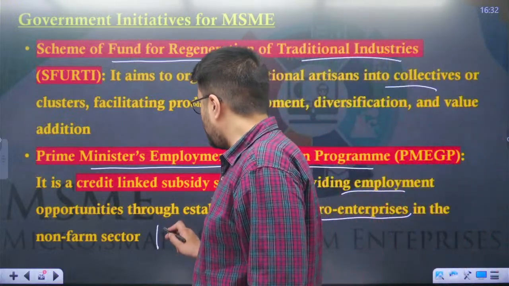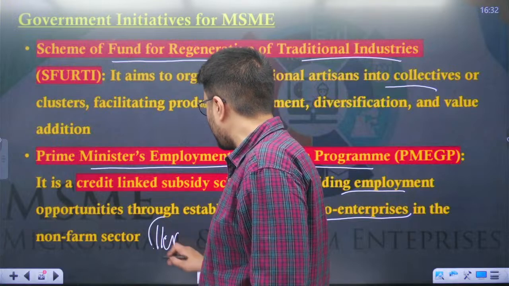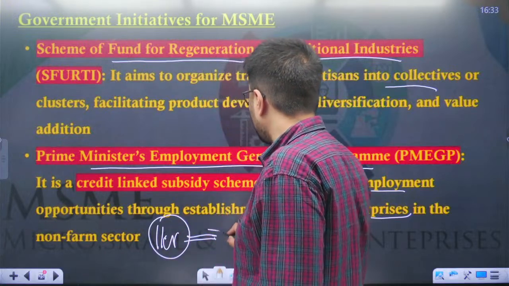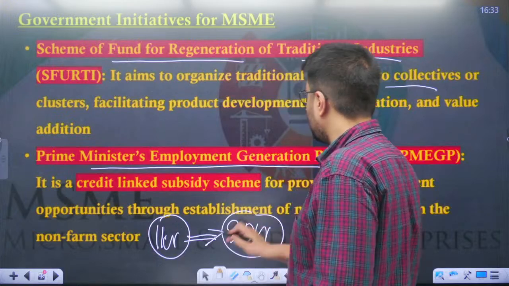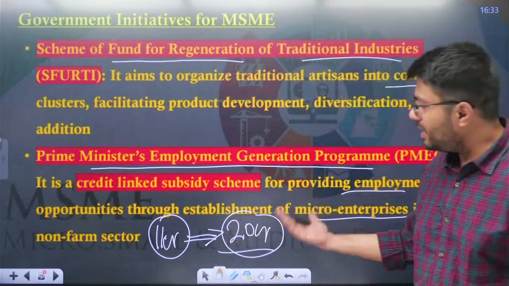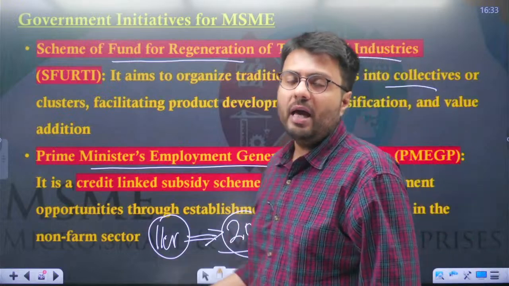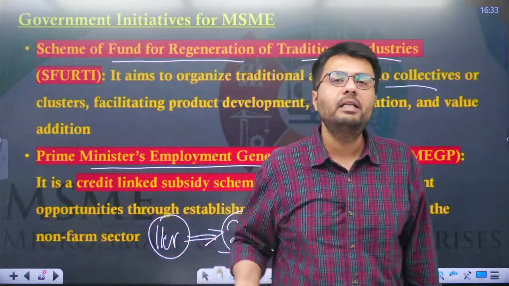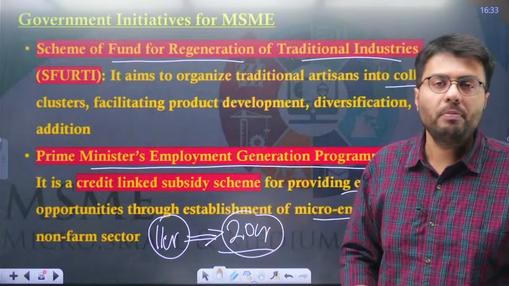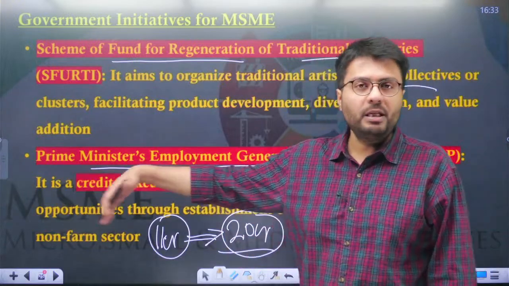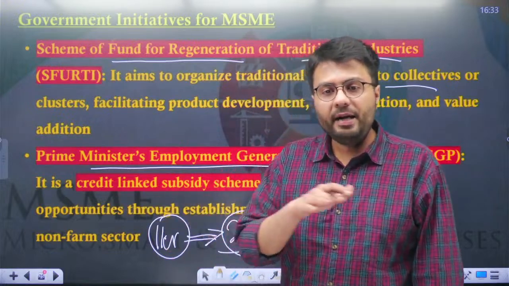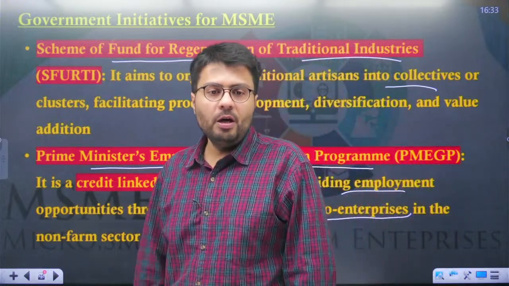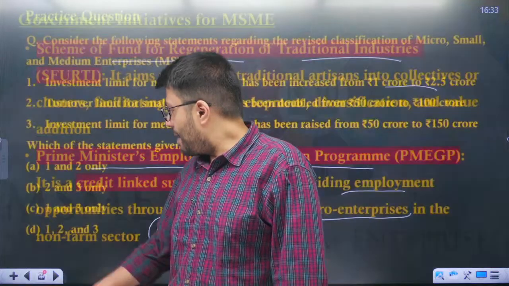Now understand, in total there are 11 crore MSMEs, and they are responsible for employing about 20 crore of the Indian workforce, which is a huge number. So in order to formalize them and improve their capacity, we can technically generate more employment in this sector. So this is how the government is trying to encourage employment in MSMEs. So this is how many kinds of benefits are available to all the people in the MSME sector.